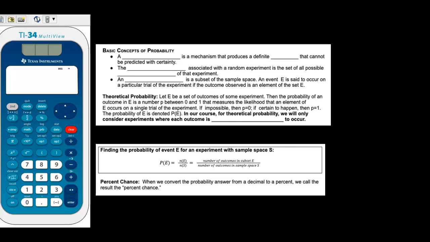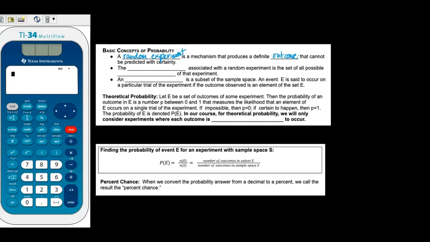Let's talk about some basic concepts of probability. So when we're talking about probability, usually we're talking about a random experiment. So a random experiment is a mechanism that produces a definite outcome that cannot be predicted with certainty.